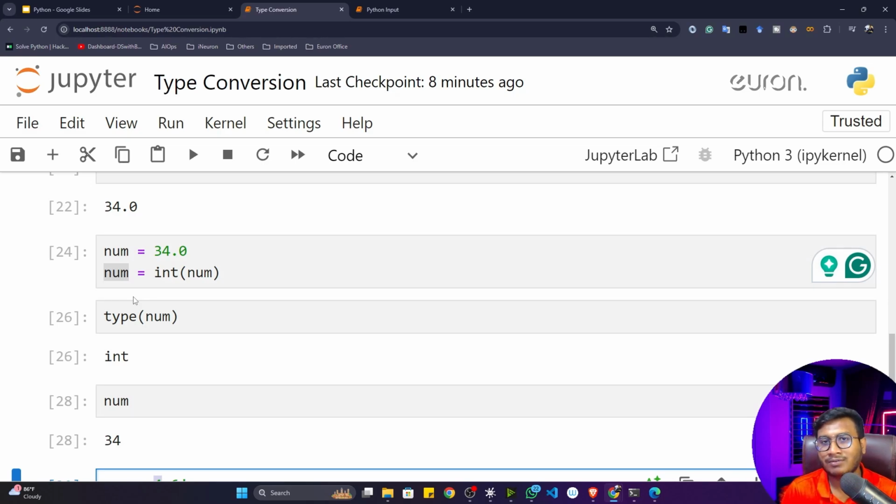What is type conversion? Whenever I need any kind of type, if I'm taking any kind of input from the user, at that time I can use this type conversion concept.